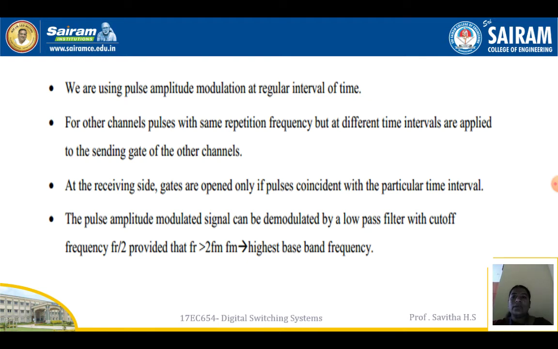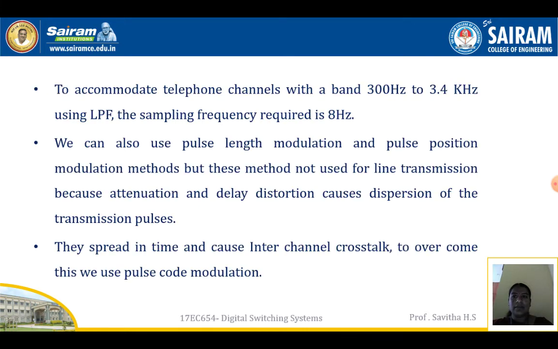We are using pulse amplitude modulation at regular intervals of time. For the other channels, pulses with the same repetition frequency but at different time intervals are applied to the sending gates of the other channels. At the receiving side, gates are opened only if the pulses coincide with a particular time interval. The pulse amplitude modulated signal can be demodulated by a low pass filter with a cutoff frequency of FR by 2, provided that FR should be greater than 2 FM, where FM is the highest baseband frequency.